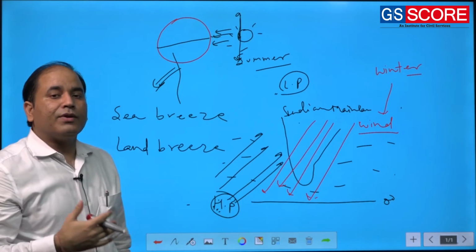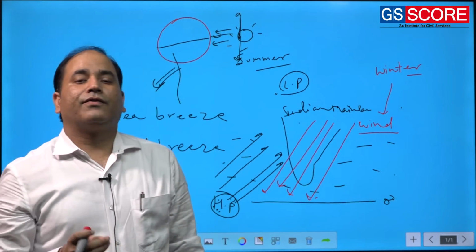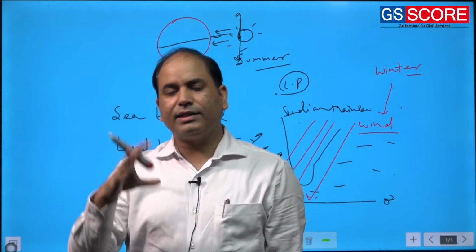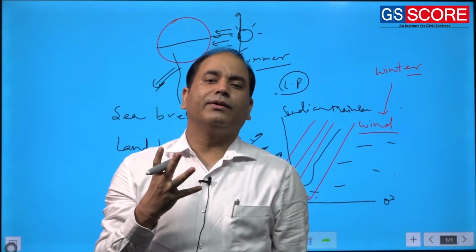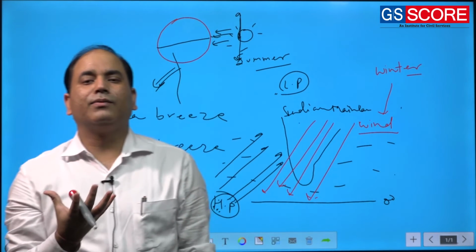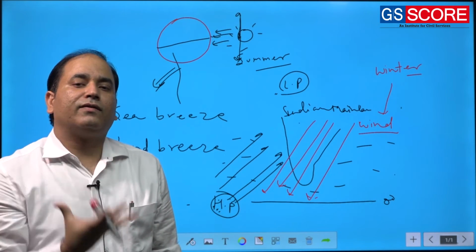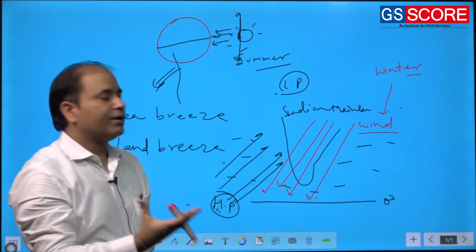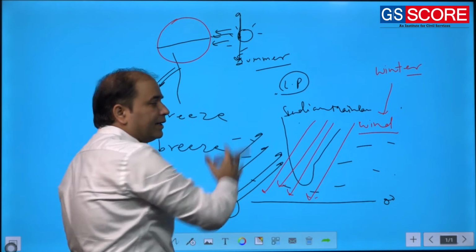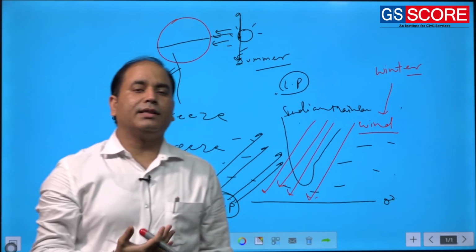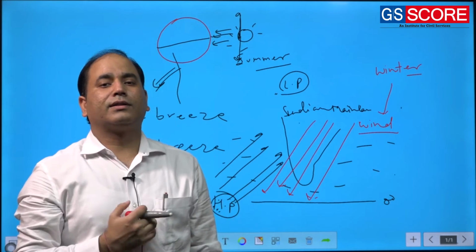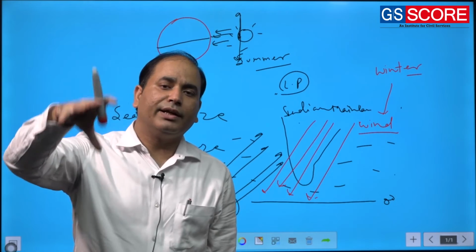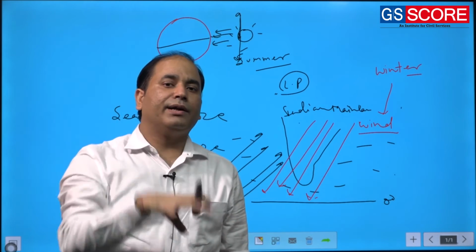So simply, the wind will start moving from the Indian Ocean to the Indian mainland. As these winds move from the Indian Ocean, they will collect a lot of moisture, and the same moisture will be brought by these winds to the Indian mainland, and the Indian mainland will receive a lot of rainfall in summer season. So summer rainfall is simply the result of the differential heating between the Indian mainland and the Indian Ocean.